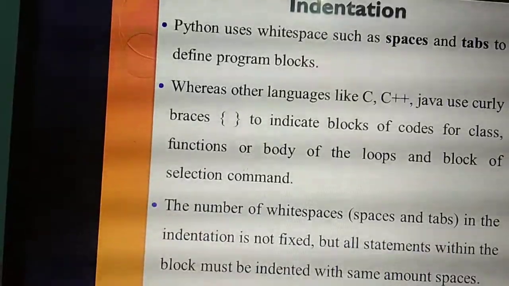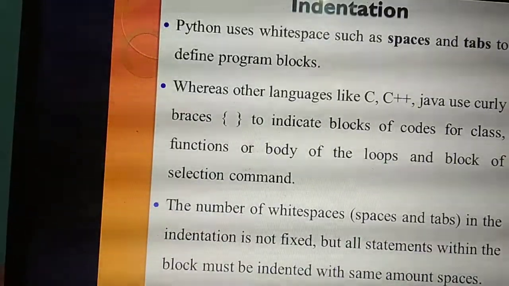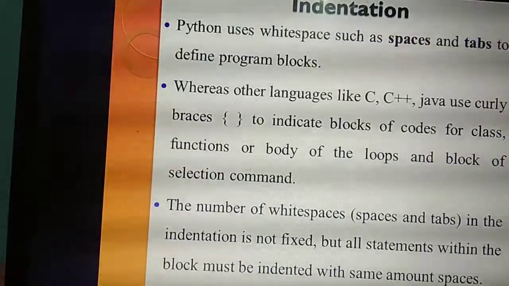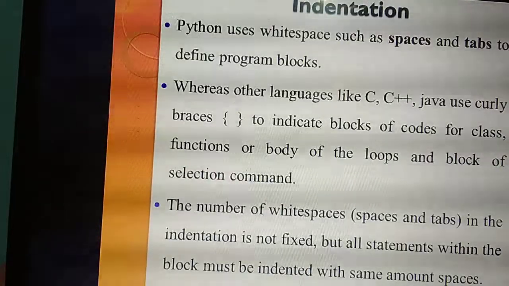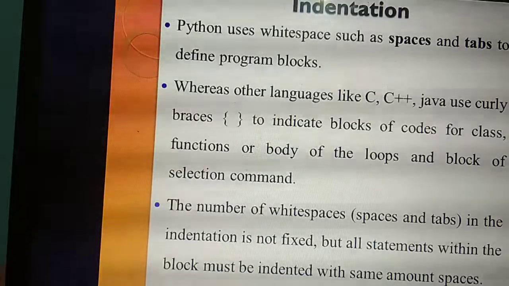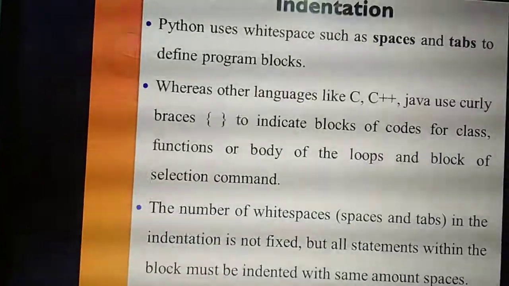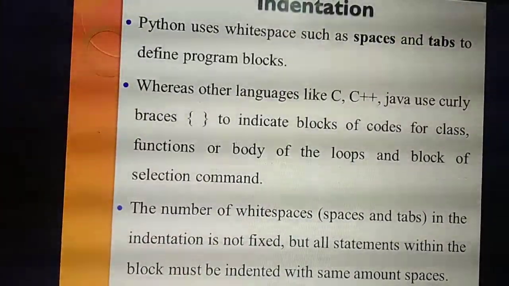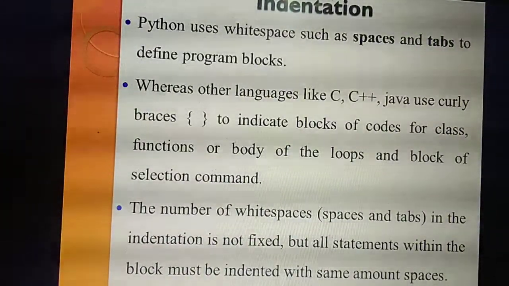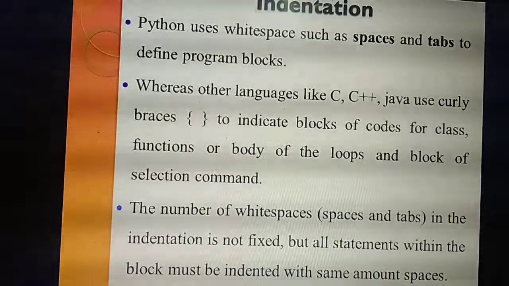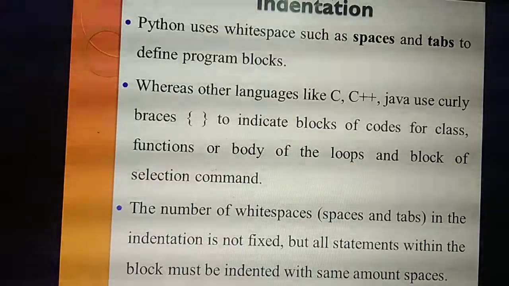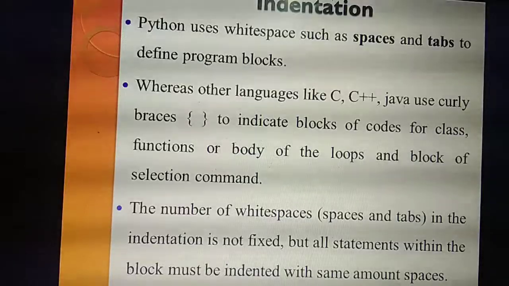Normally, for example, in a C++ program, how will you denote blocks? For example, struct student. Then what will you do? Curly brace. Then int height, weight, float width, and so on.